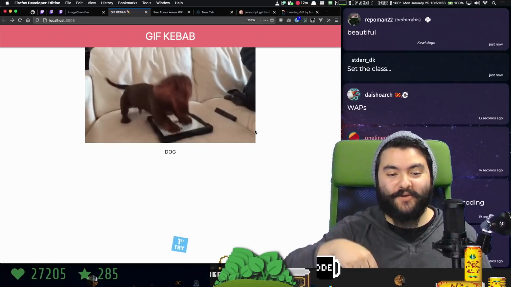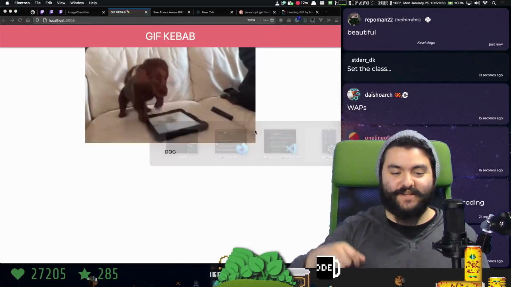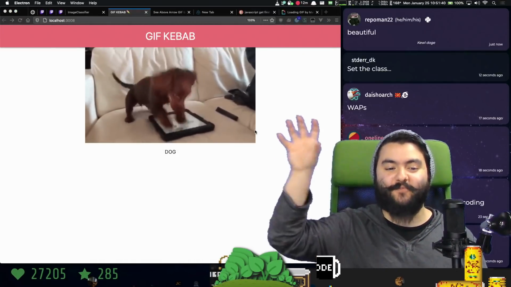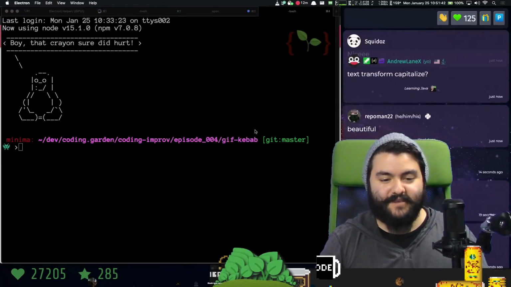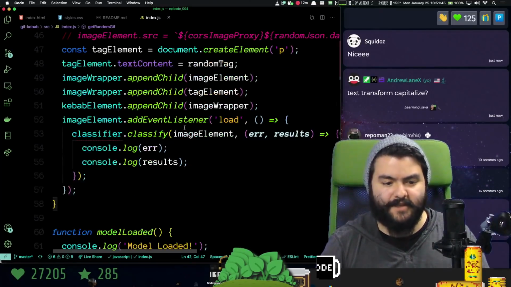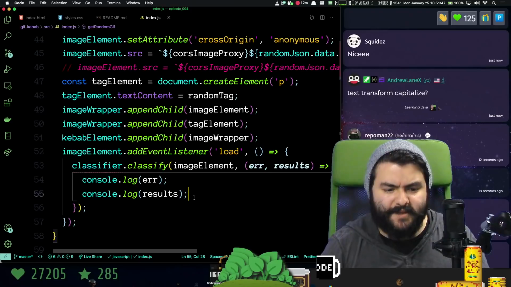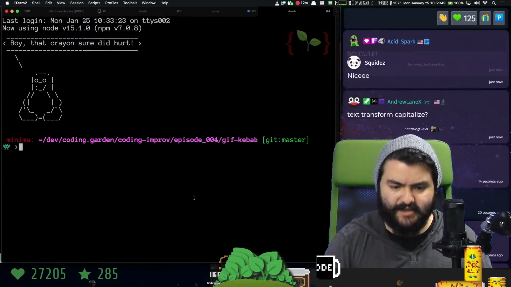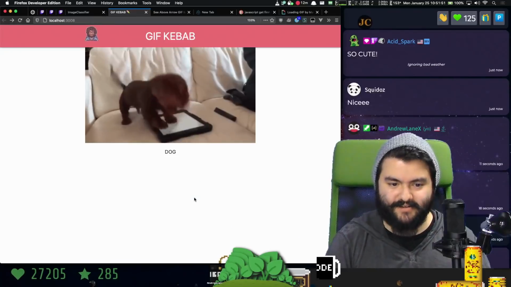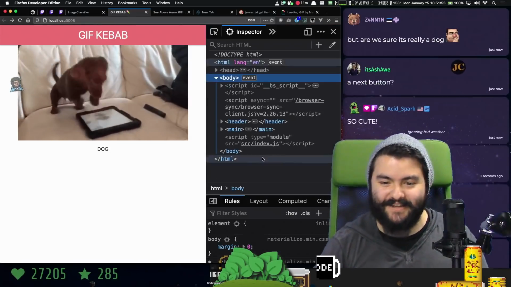Now, we'll have a button, and when you press it, we need to get another one based on what was detected in this image. Okay, so once we get back the results, that's like an array of suggestions, right? It is a cute dog. He's working. He's using the iPad. Look at him.